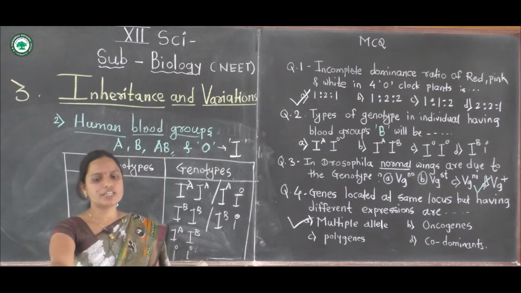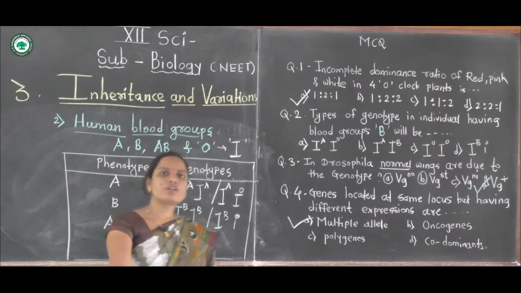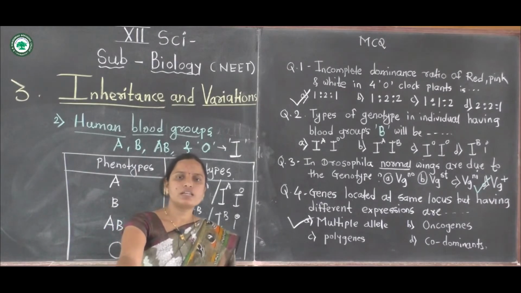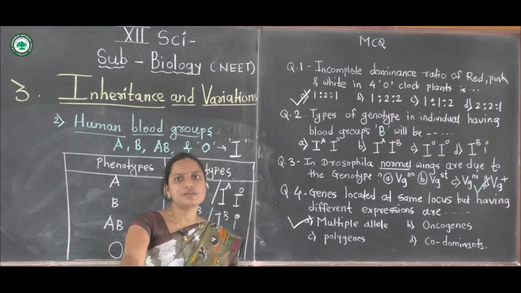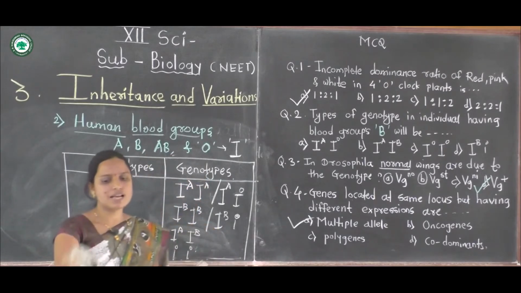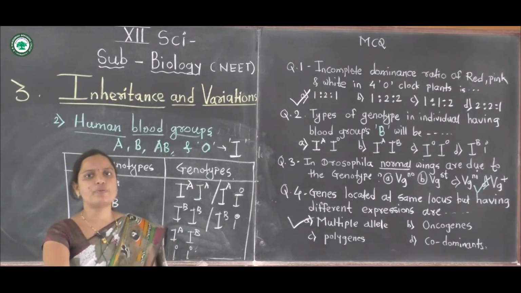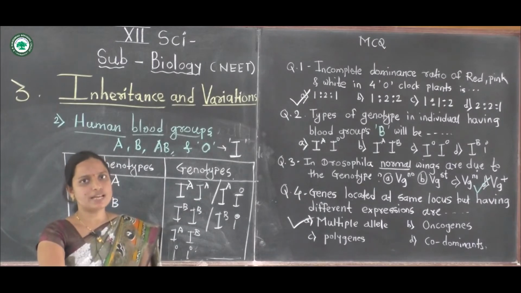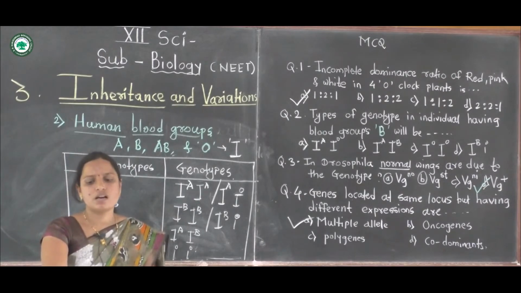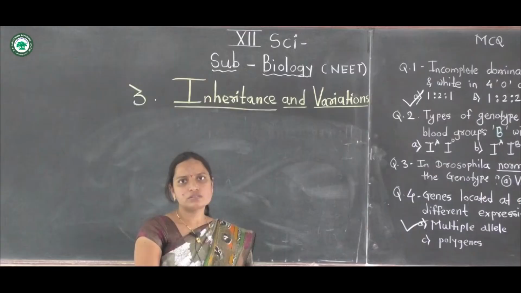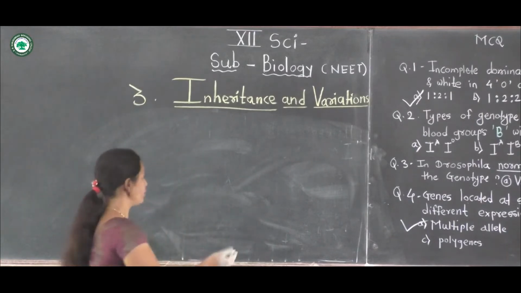The intragenic interaction includes alleles interacting in the same gene, and examples are incomplete dominance, codominance and multiple alleles. Now the next one, the intergenic interactions.